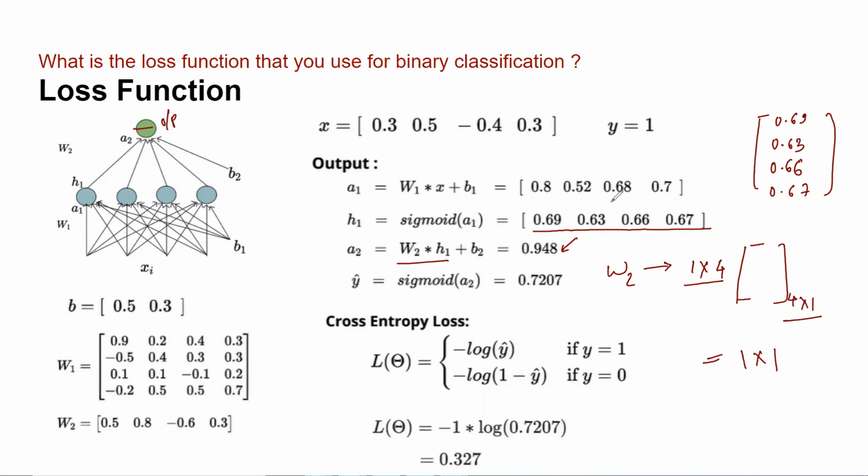Whereas what is my y actual? Y actual is 1. Now, if I do the simple logic here, if I set a threshold of 0.5, in that case, obviously my y cap will be approximated as 1. Right. And in that case, if you see the square error loss, your loss will be 0, because my y cap and y are both the same.